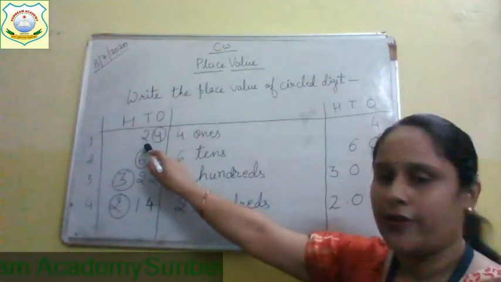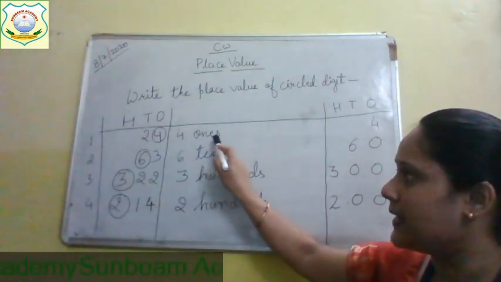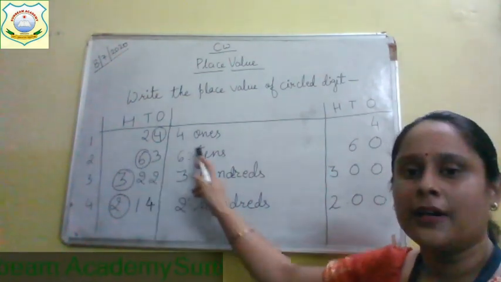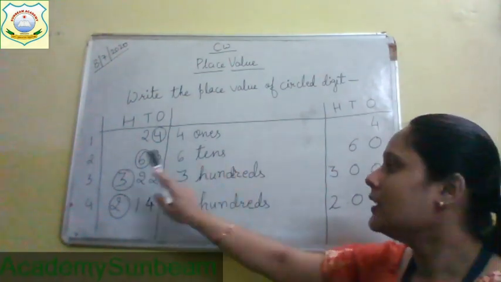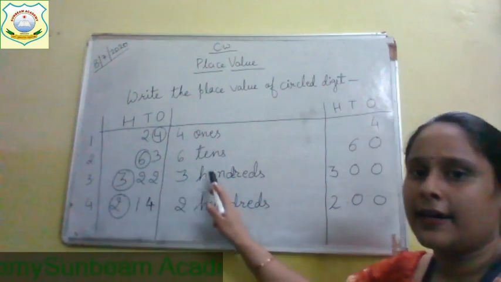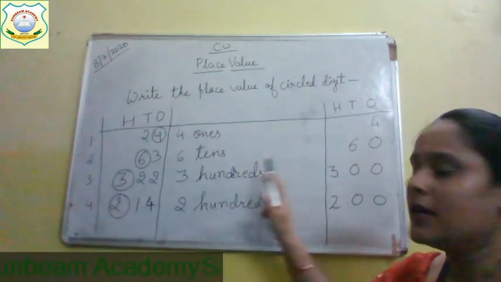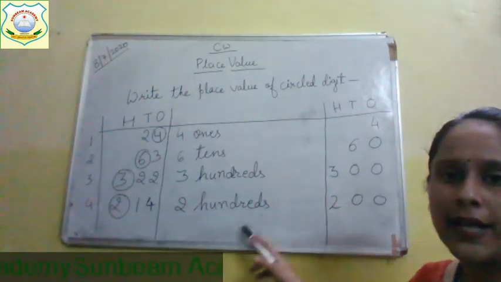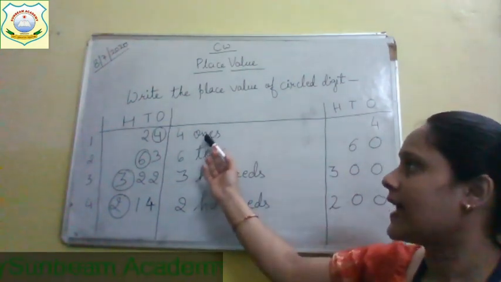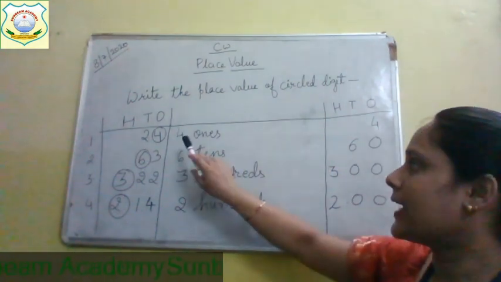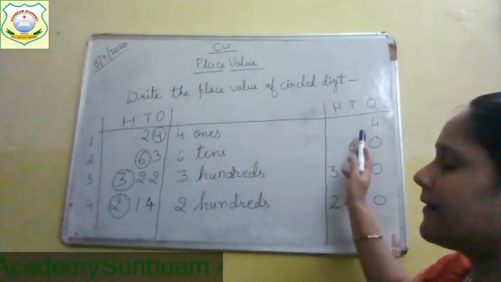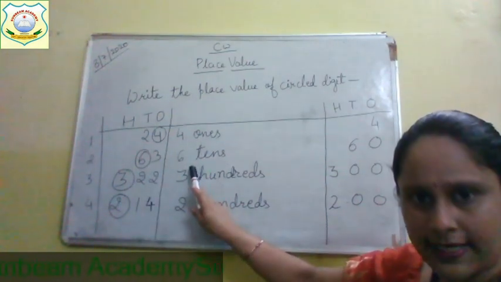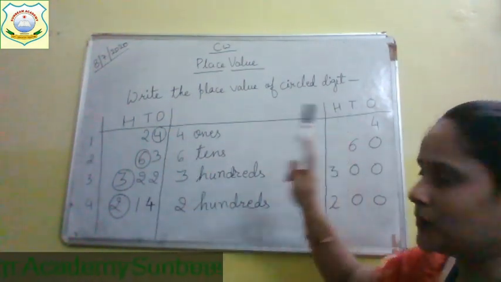After that, you will write the first number and write the place value of that number. Then you will write the second number, write the place value of that number. Then write the third number, write the place value of that number and then mention the number. Here again you will write the place value both the sides. So we can write place value in the same way. We can write 4 ones also or we can write 4 also. For 63, you can write 6 tens also, 60 also.